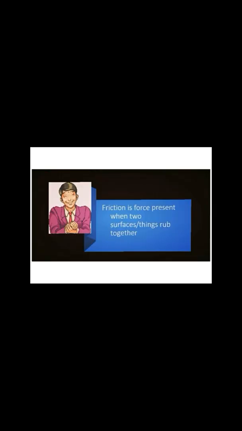So there is another force that is called friction. So what is friction? It is the most important force that allows us to work all the time, that allows us to move, and that allows the machines to work. Friction is a force present when two surfaces or things rub together.